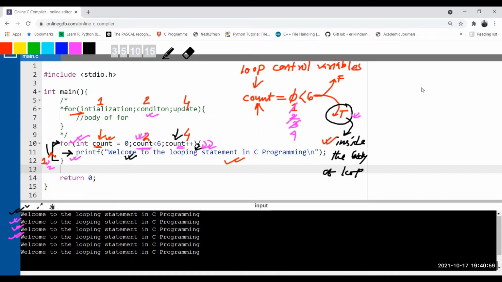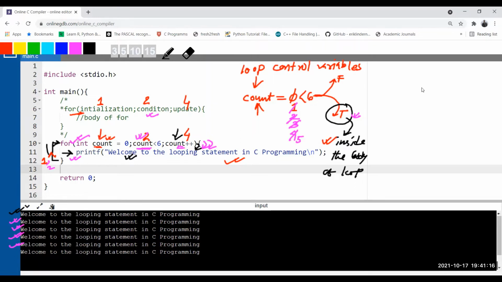So again, check the condition. 4 less than 6, is it true? Yes, it is true. So it is going inside the body of the loop. It will print that particular line again. And now again, count plus plus, so from 4, it becomes 5.